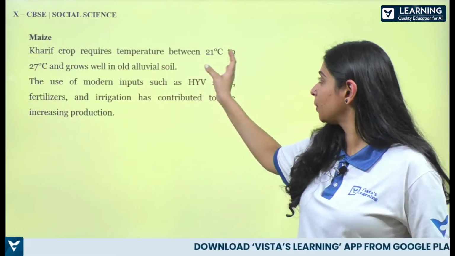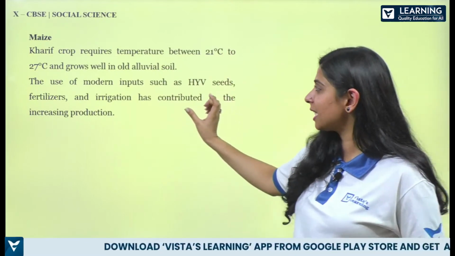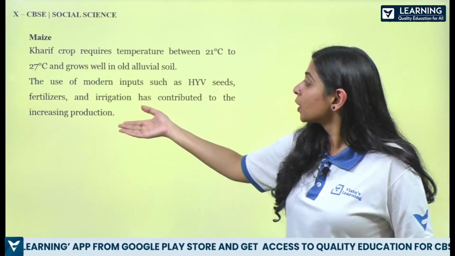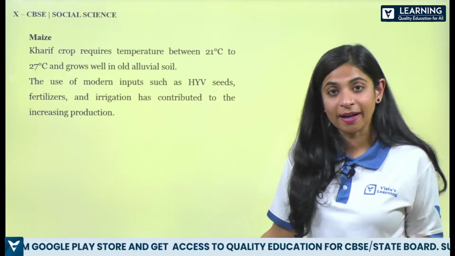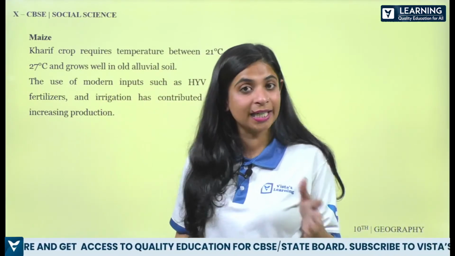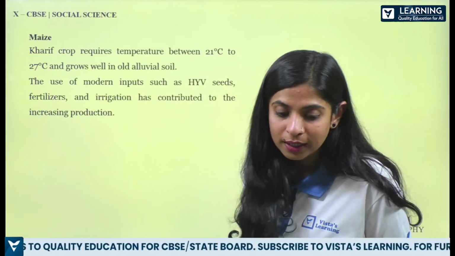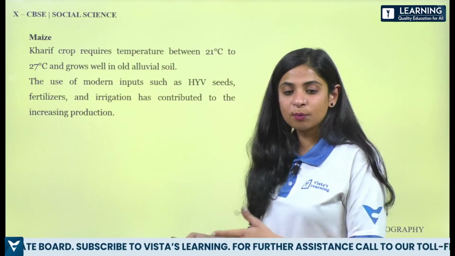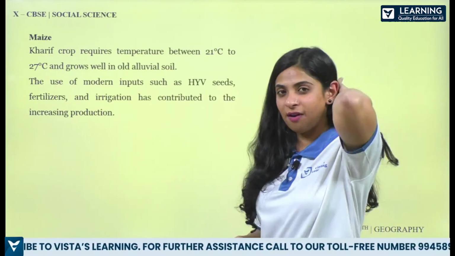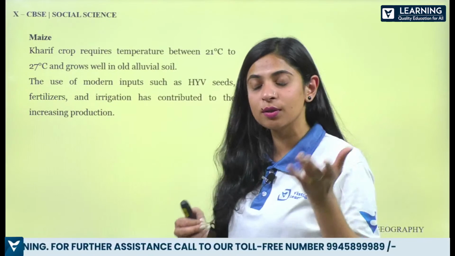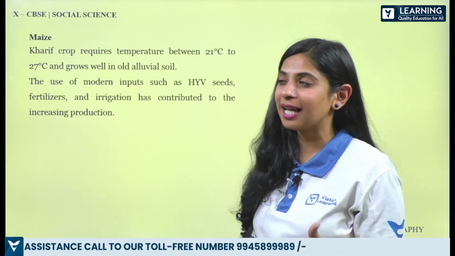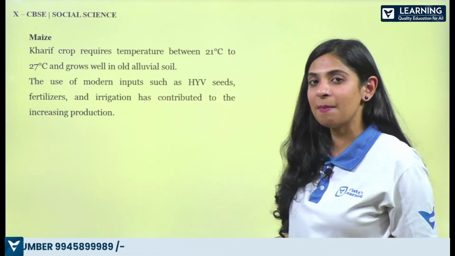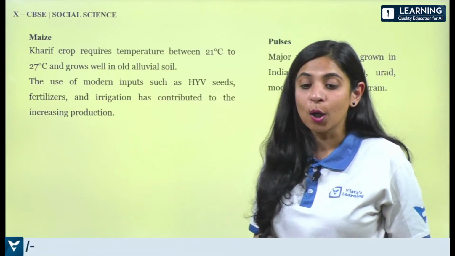It requires temperature between 21 degrees to 27 degrees Celsius and grows well in which kind of soil? Alluvial soil. So the use of modern inputs such as HYV seeds, which are high yield variety seeds if you remember, fertilizers and irrigation, they have contributed to the increasing production of maize. Because of the advanced technology, usage of HYV seeds, fertilizers, pesticides, we are able to produce maize in massive numbers. It is increasing in production.